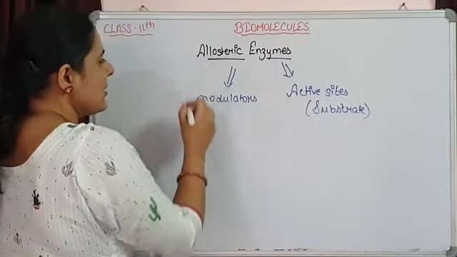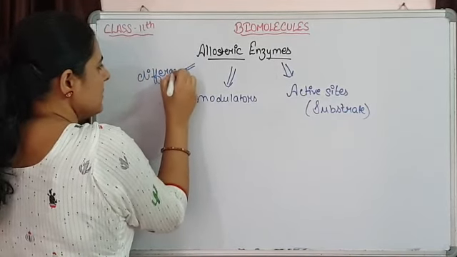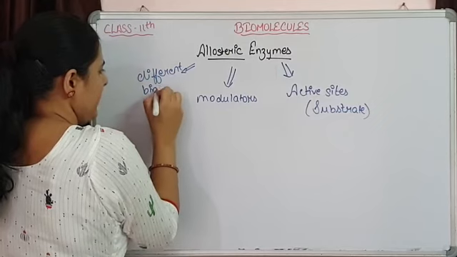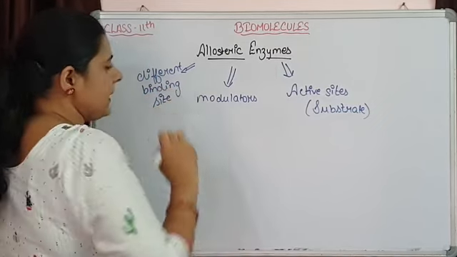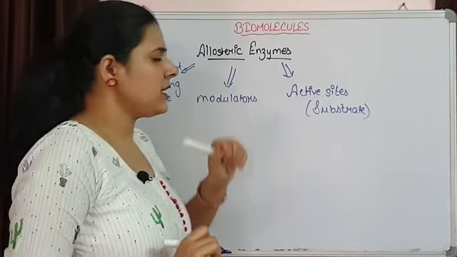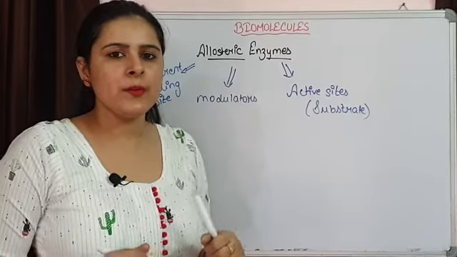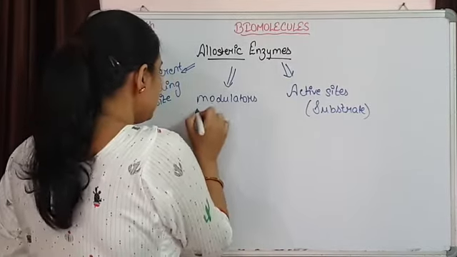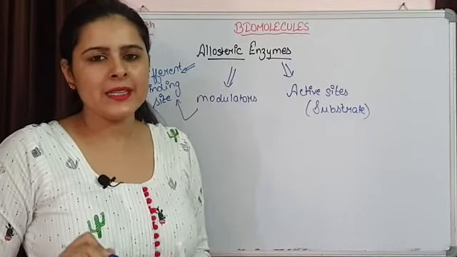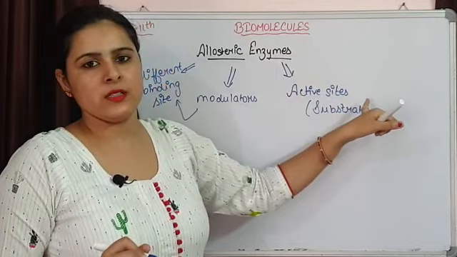So allosteric enzymes are having a different binding site for certain chemicals, and these chemicals are going to act as modulators. Now what do we understand by modulators? Modulators simply means that they are going to bind at this different site and they are responsible for change in the structure of active site.